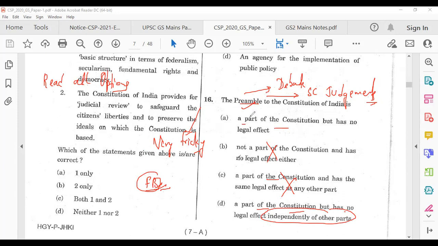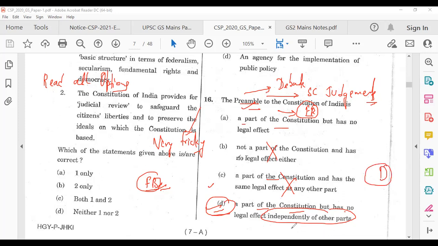But if there are some common points which are there in preamble, and let's say it is there in some other part which is justiciable, like fundamental rights, then it is justiciable and you can go to the court for implementing that, not because it is in preamble, but because it is in fundamental rights, which in itself is justiciable. So the best option here is D.